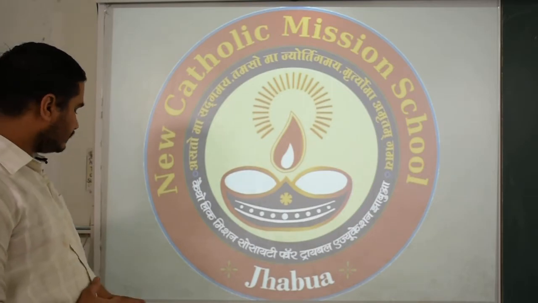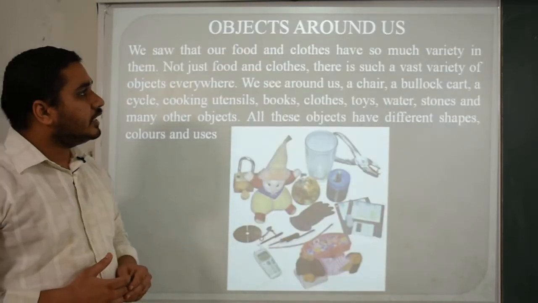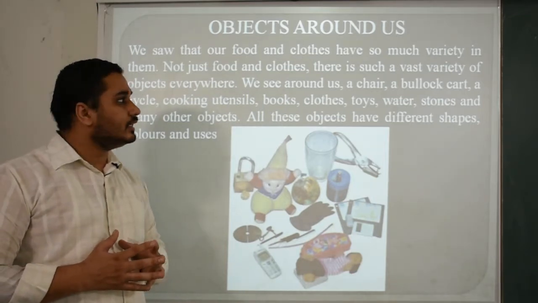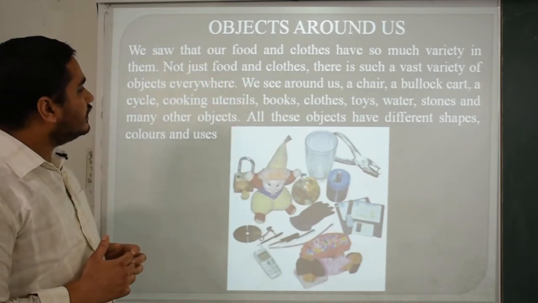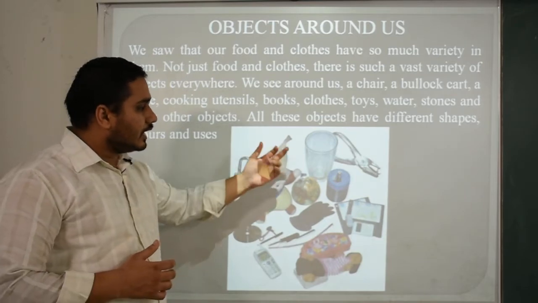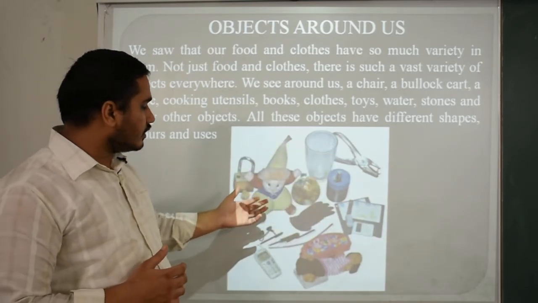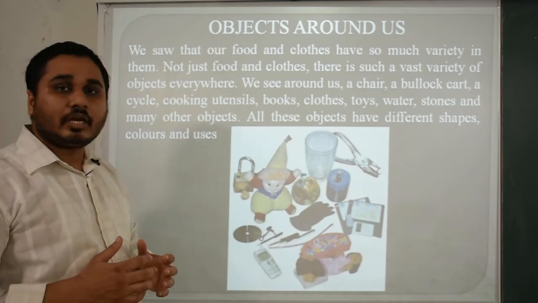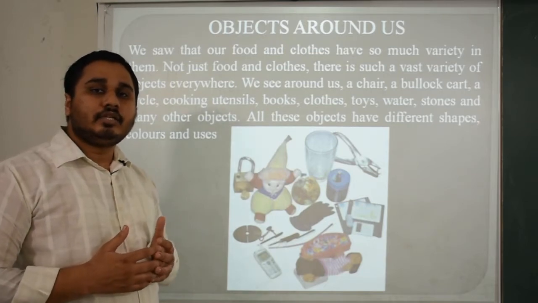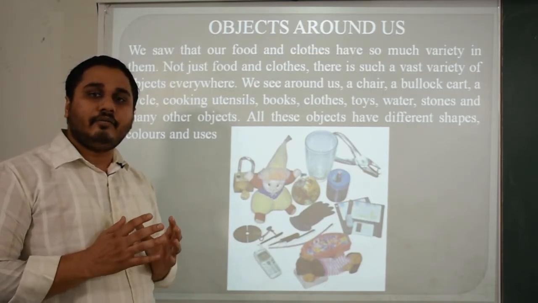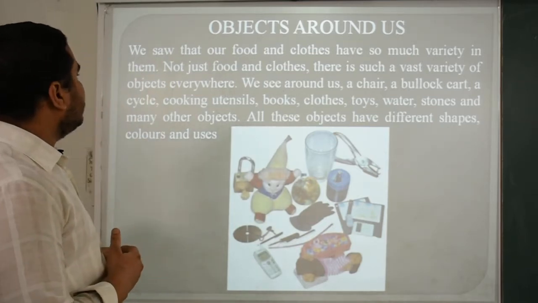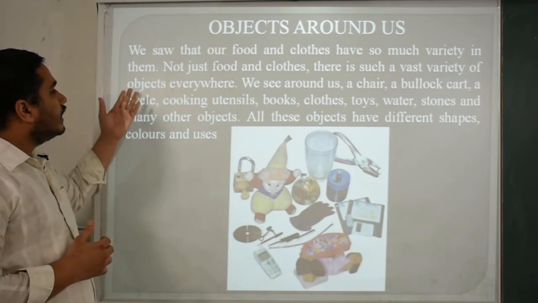That is, objects around us. The first thing that comes to our mind is the sorting of different materials, which are shown in this paragraph and in this picture. In this picture you are seeing glass, metals, plastic, cotton and many other things which are made up of different materials. So the chapter is about picking out everything that belongs to a different category and a different class. Without wasting too much time, take a look at the paragraph.